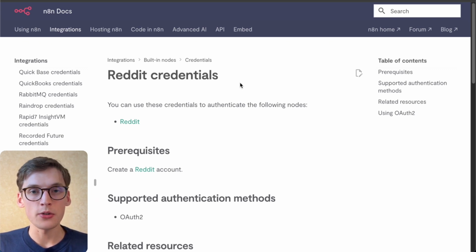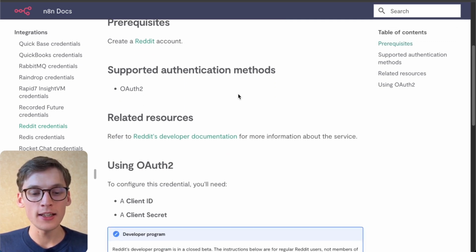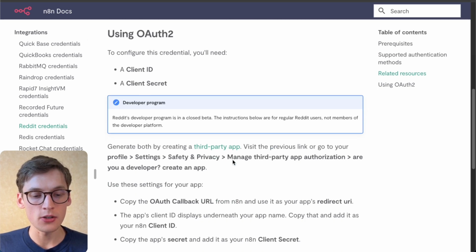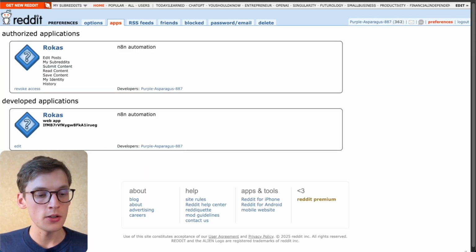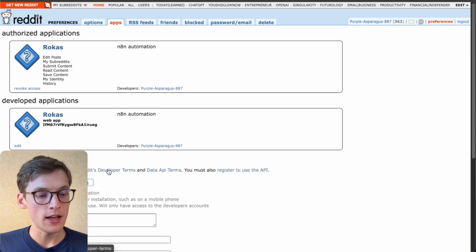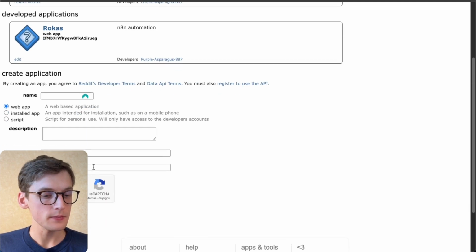And of course, you'll need to have a Reddit account as well as create an app that will help you connect to your own n8n. So it's a pretty easy process. You just need to scroll down and select the third-party app URL. You will need to create another app and just fill in the name of the app. So I could just insert n8n automation. You can leave the description blank or just write one sentence, whatever you want.